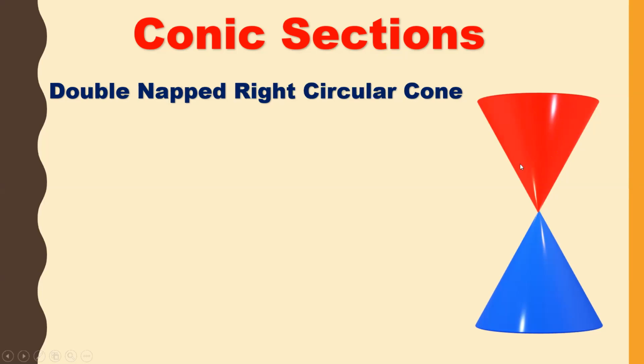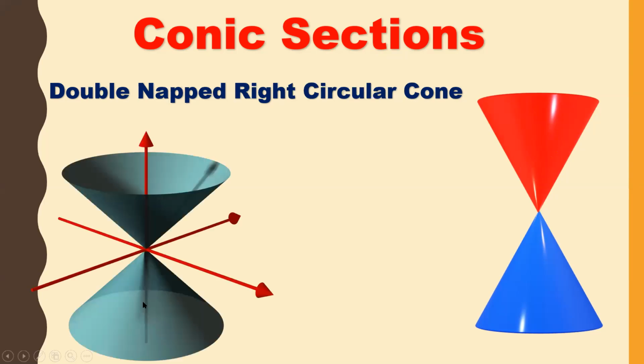So for this we can take a figure like this. This is a double napped right circular cone. We need to cut this cone so that we will get different types of figures like parabola, ellipse and hyperbola.